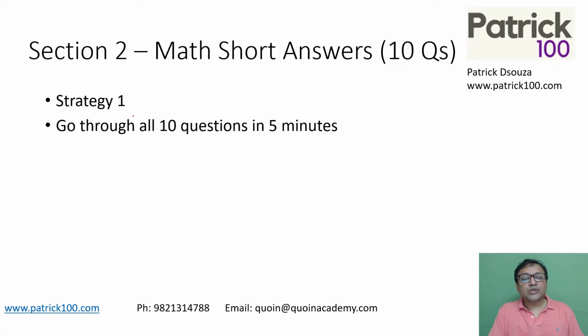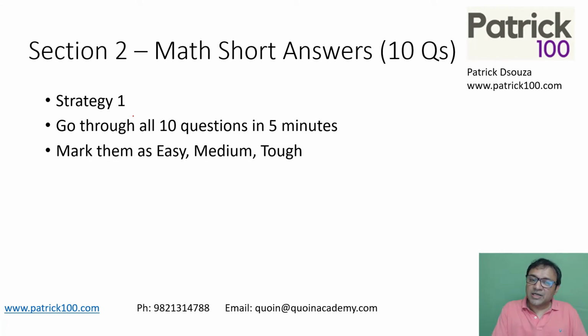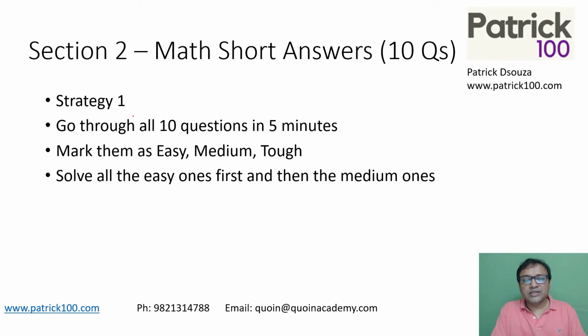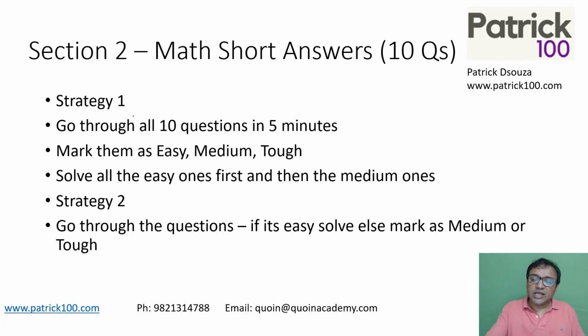The strategy 1 would be go to all 10 questions. Now, since there are only 10 questions, even if you spend 30 seconds per question, you'll only spend 5 minutes on it. So you can go to all the 10 questions and mark them as easy, medium, tough. And then solve the easy ones first and the medium ones. So in these short answers, you can use the strategy 1 because there are only 10 questions. And even if you spend half a minute per question to mark it easy, medium, tough, you may only spend 5 minutes on it. Strategy 2, same as before.